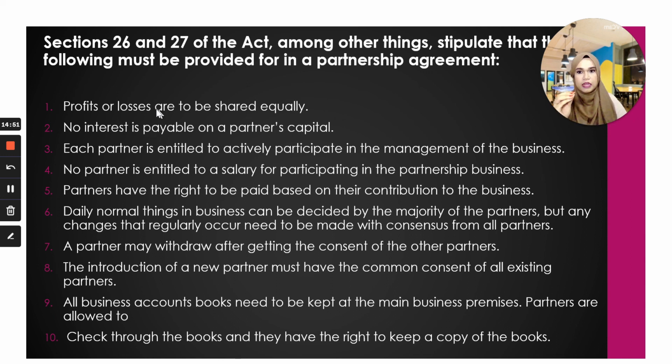Okay, and typically losses, yes, will be shared equally. Not to say that if I contribute 10,000, then we lost, then I have a bigger loss share. No. Okay, typically the losses are shared equally, but profits are shared according to how much capital contribution is given into the partnership. Okay, next, other things you can read from number 2 until number 10. I don't have to go through all of this. This is just some agreements. Okay, if you don't want this to happen, then you create your own agreement.